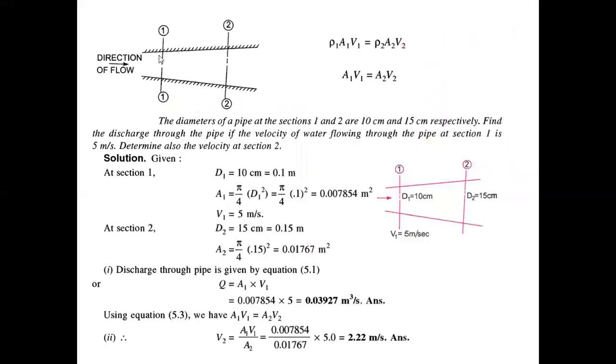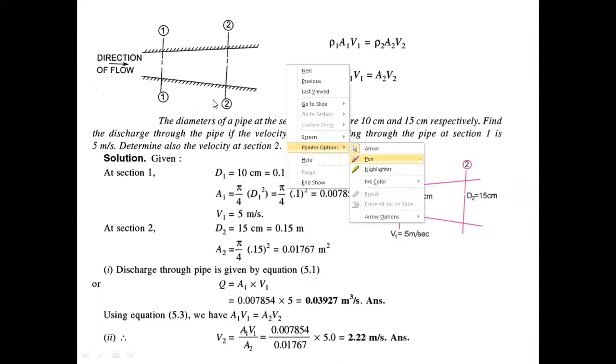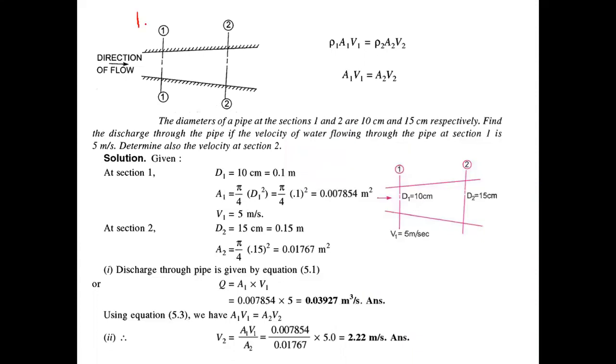Let's say we have a pipe or a cross section where the area of the cross section is not the same. Area here is different and area here is different. Let's say the area of section 1 is A1, the velocity of the fluid flow is V1, and the density of the fluid.